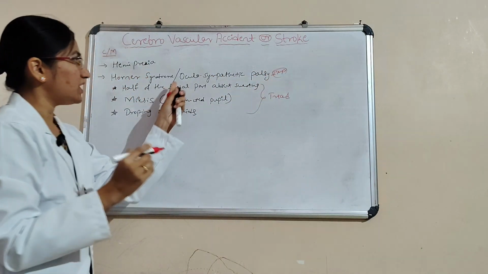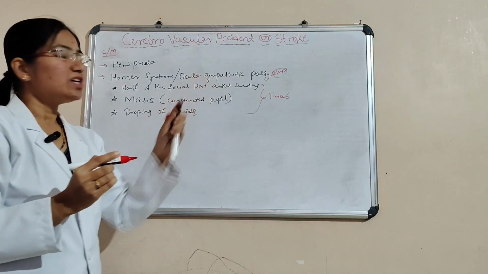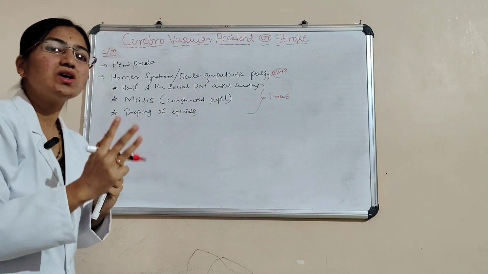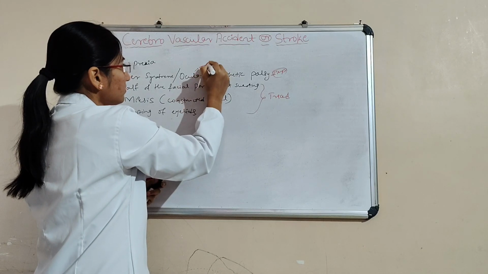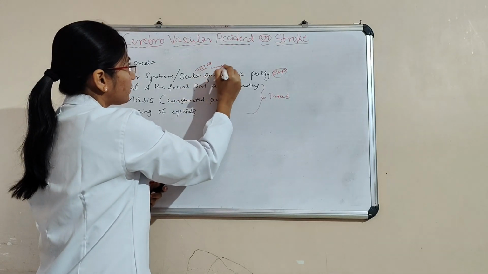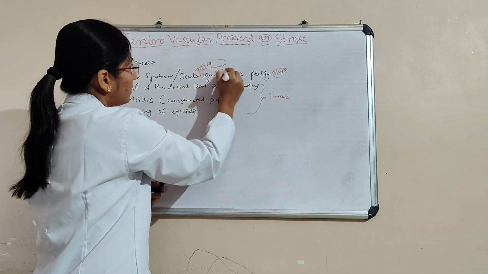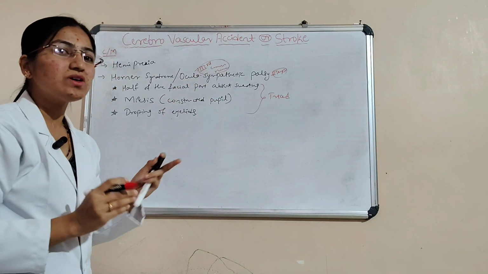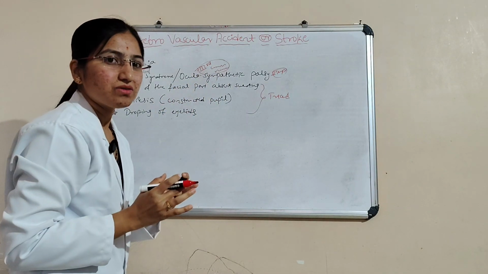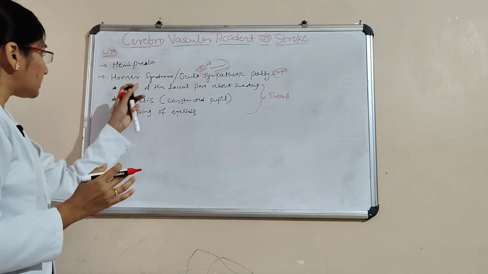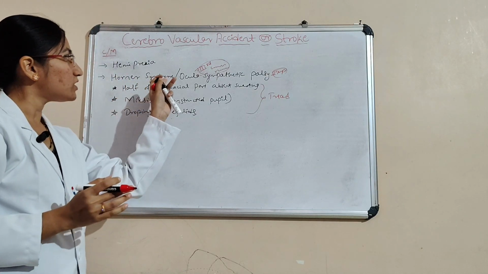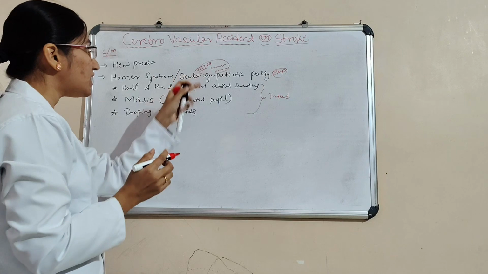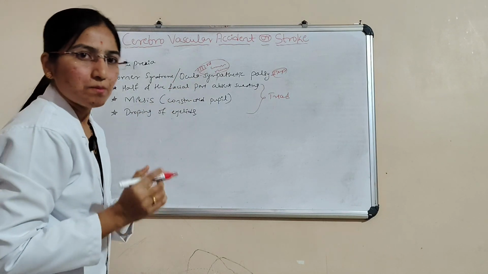Here, oculomotor is the third cranial nerve, so of course there is a problem with the third cranial nerve. These are the clinical manifestations of Horner syndrome.